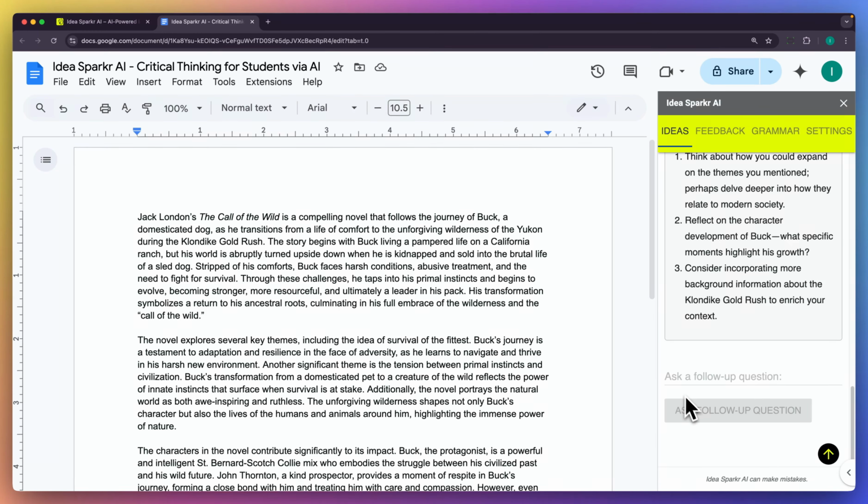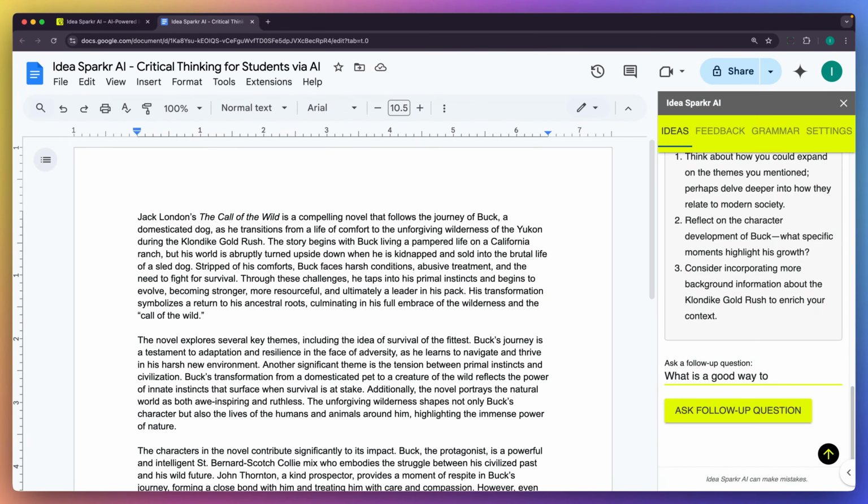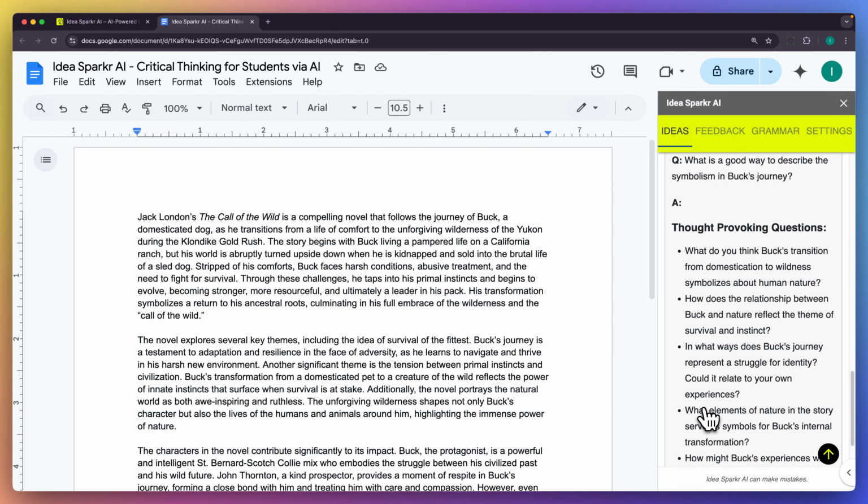Additionally, on the Ideas tab, you can ask a follow-up question. Let's ask, what is a good way to describe the symbolism in Buck's journey? All right, we've asked our question, and the response is really a series of additional questions. It didn't write the content to answer the question. Using the Socratic method, it's asking follow-up questions to be thought-provoking, to develop the critical thinking.